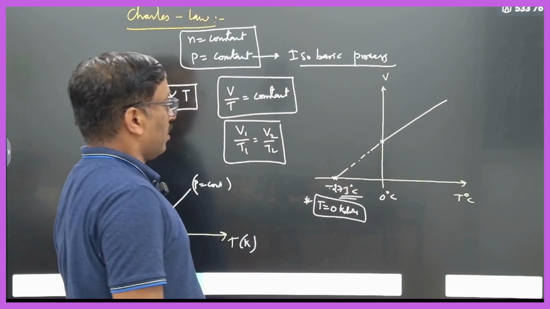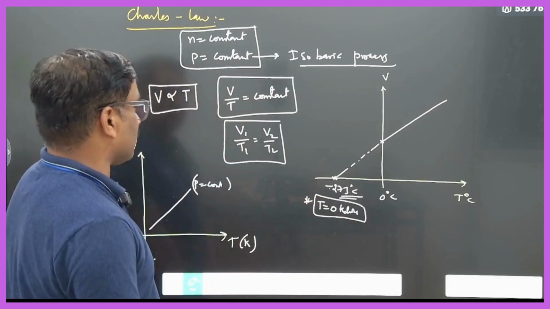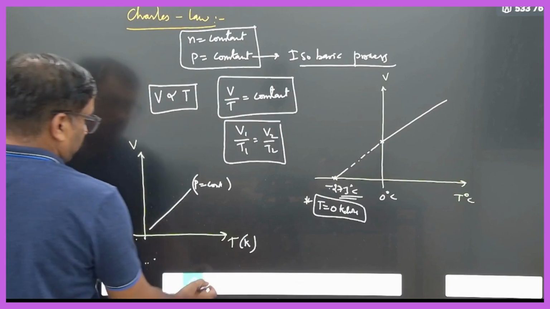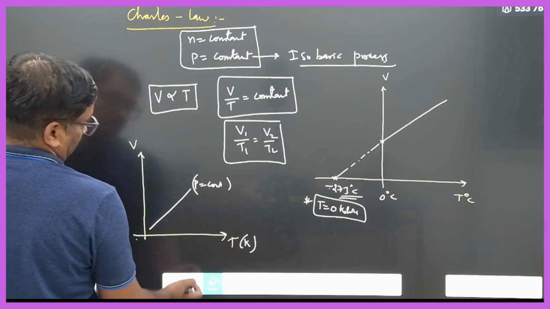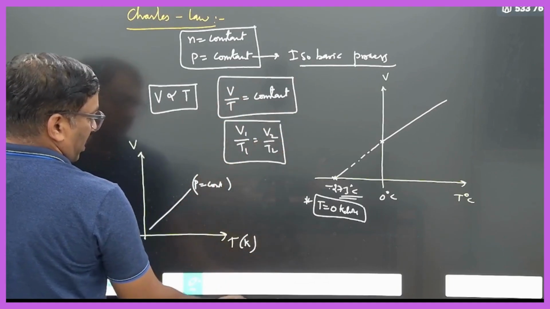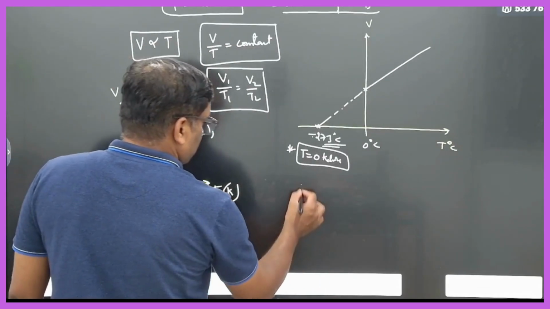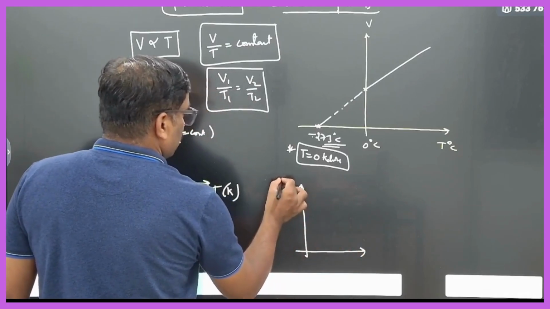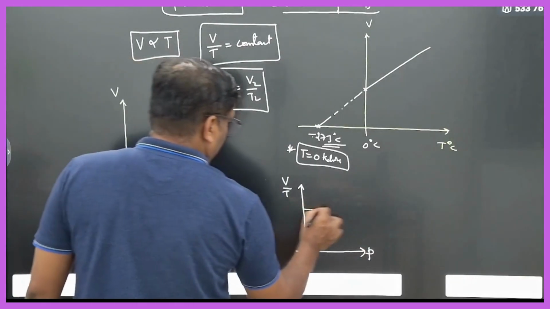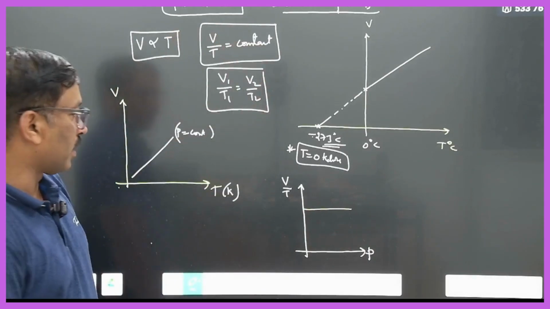You understand? We'll study what happens at 0 Kelvin in some more topics. So this is about Charles law. We can also write V by T. At constant pressure we can draw the graph here. These are all some basic graphs. So V by T at a given pressure: the graph is a straight line, because V by T is constant. Clear?